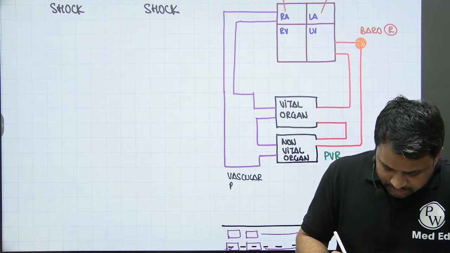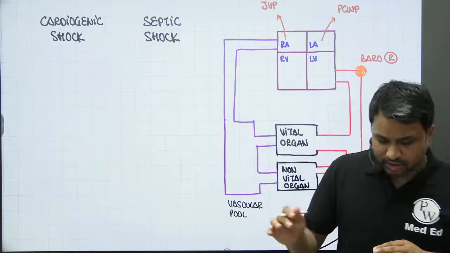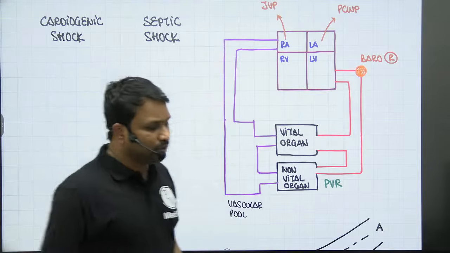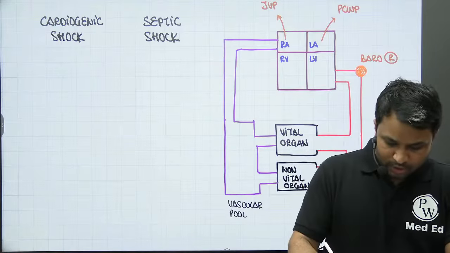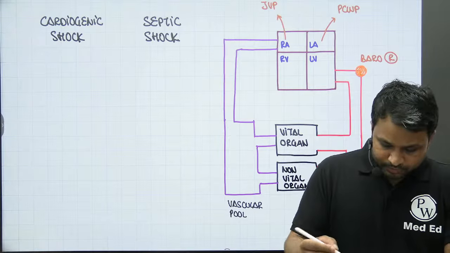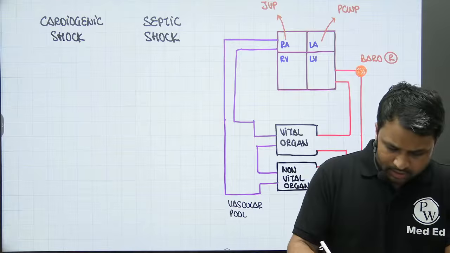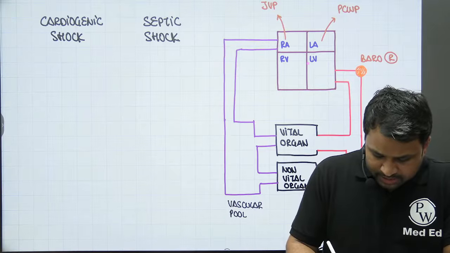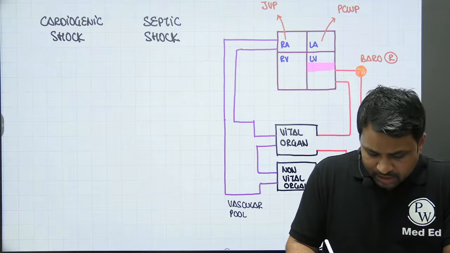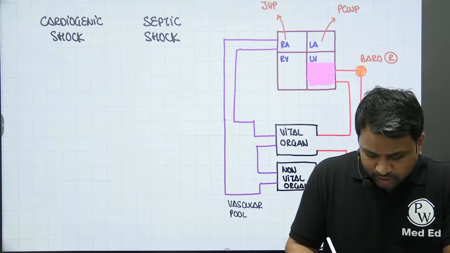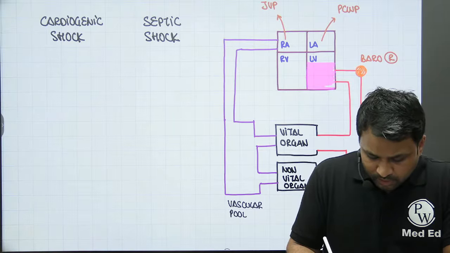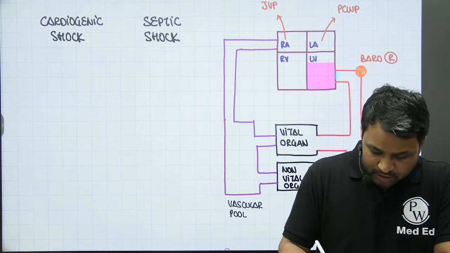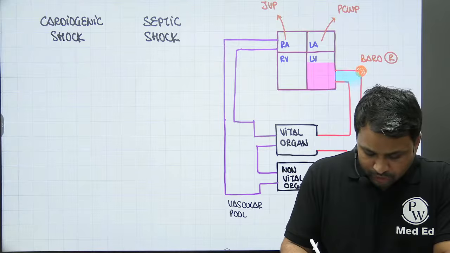So imagine the entire pool of the blood is concentrated here. From here, it will go into the right atria, and the circuit will continue to happen. Just for the sake of understanding, we'll make it more interesting. This is the amount of blood that is going to be present in the left ventricle. The amount of blood available in the left ventricle before the contraction is what we call the preload. From here, as the blood ejects out, it goes into the circulation, and this is your peripheral circulation.